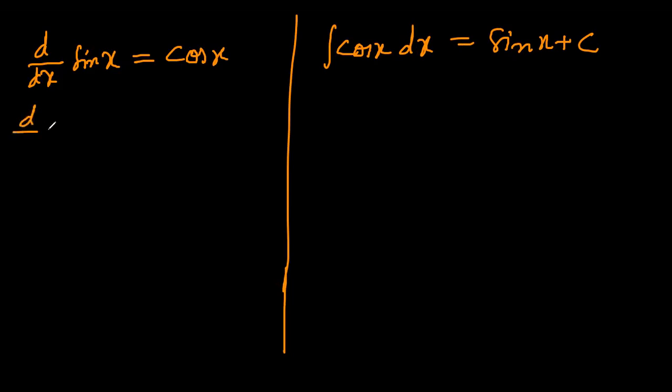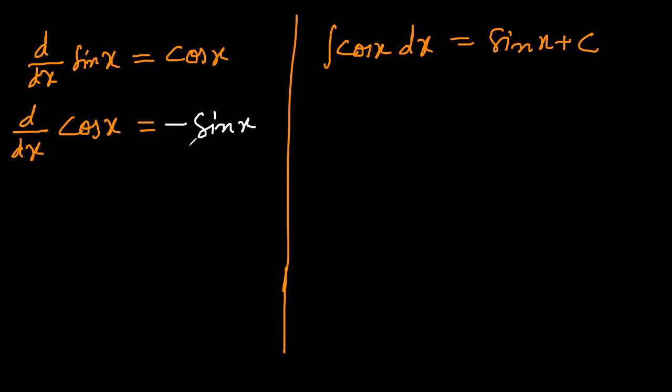Now let's take another formula, derivative of cos x. In differentiation, whenever you differentiate a trigonometric function starting with co, meaning complementary, it is always negative. The derivative of cos x is negative sine x.